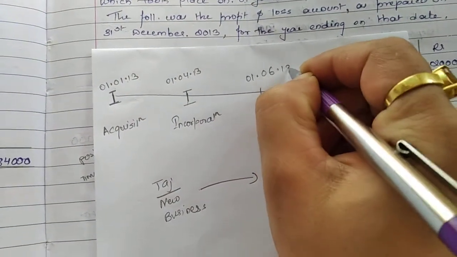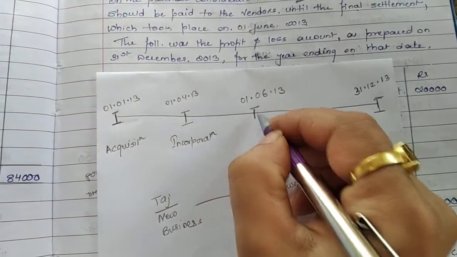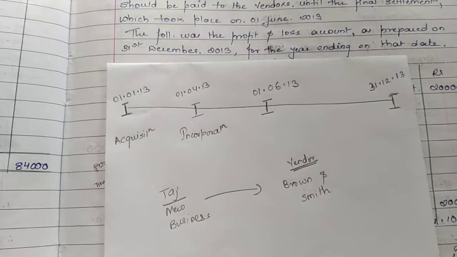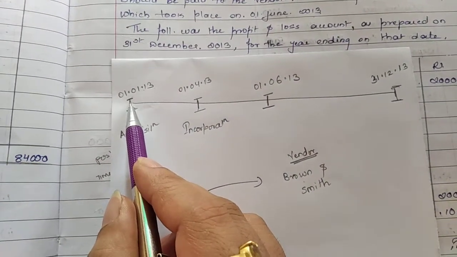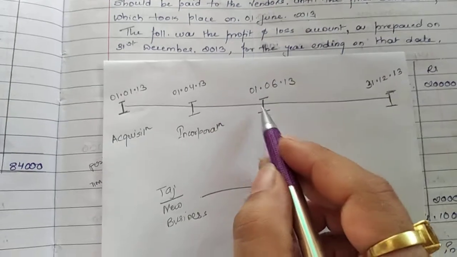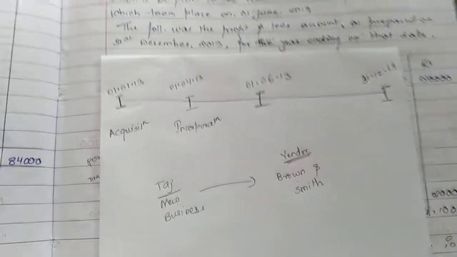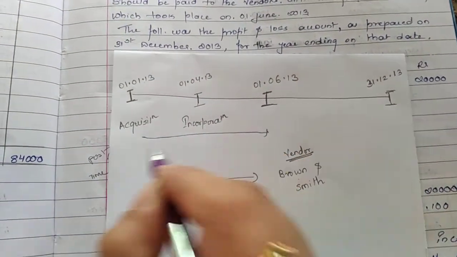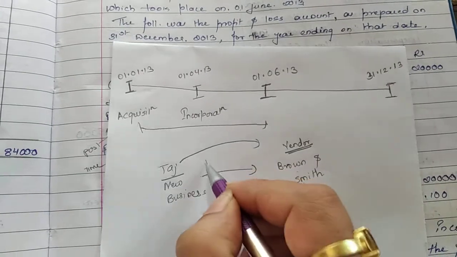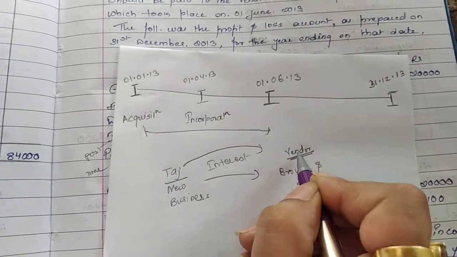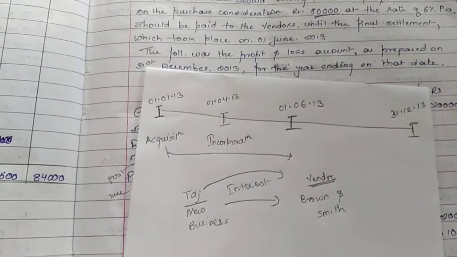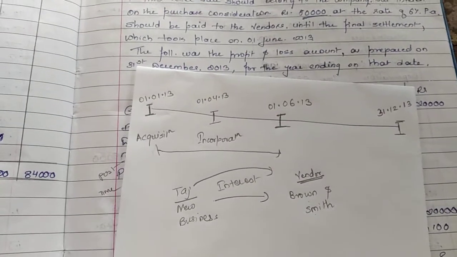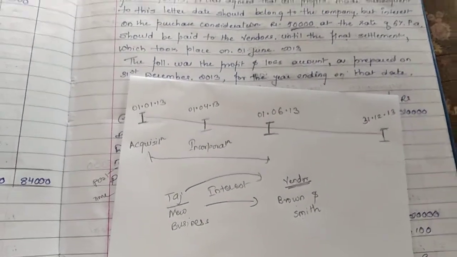Okay, some amount of settlement with respect to the interest that is to be paid happened over here. So what they told them is, you acquire the business from here itself, the business got incorporated over here, and then the settlement took place on 1/6/2013. So in this particular period Taj had to pay some amount of interest to the vendor, that is Brown and Smith, and that interest is given in this problem. That is the additional adjustment we have to understand in this problem, which is very easy. We'll go ahead with the problem.